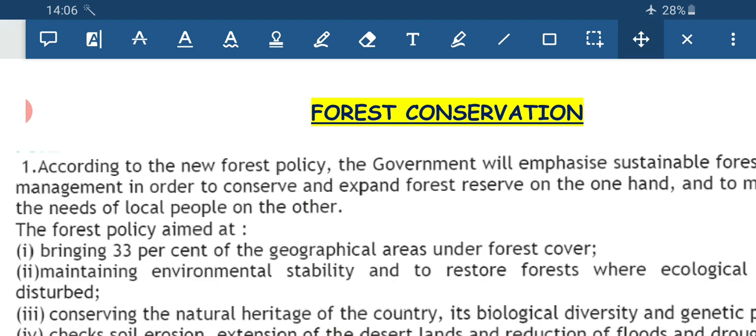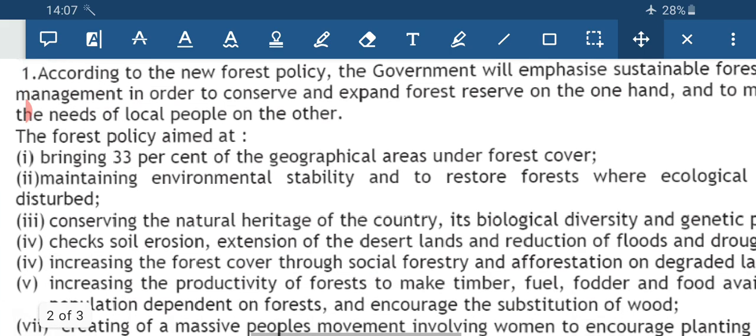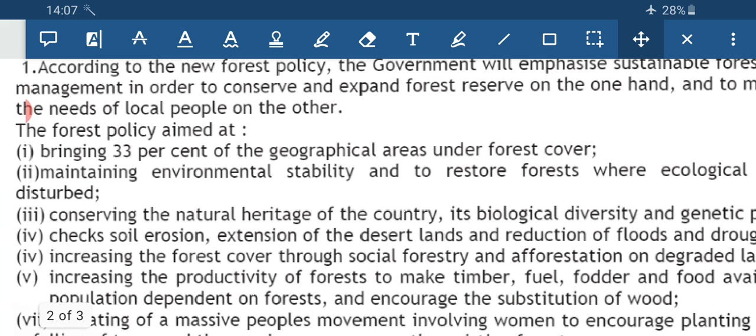Now next, forest resources are used extremely by human society, and so degradation of forest is the result. So the government introduced a new forest policy, implemented in the year 1952, with emphasis on the sustainable development of forest resources. What are its basic objectives? Number 1, to bring the forest cover under 33% of the area. Then we have to restore the forest without disturbing the ecology, that means we have to maintain environmental stability.